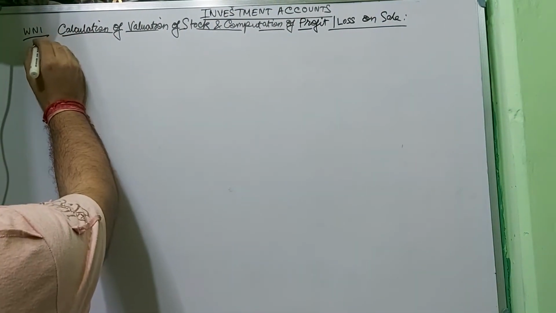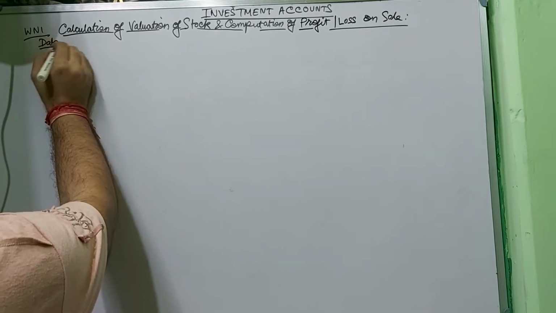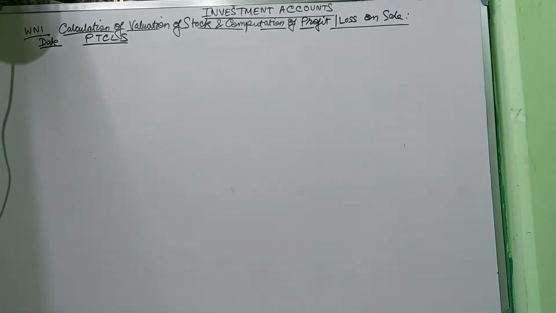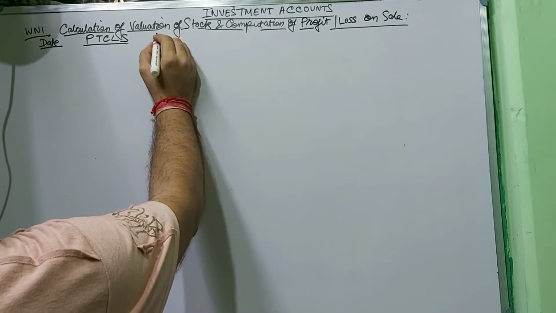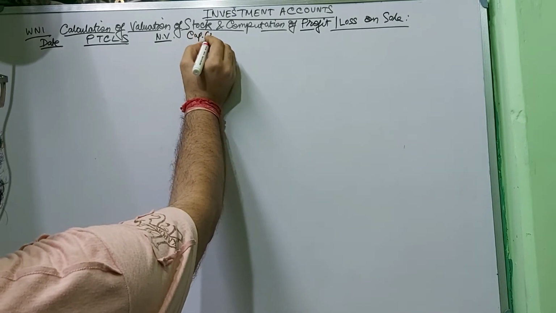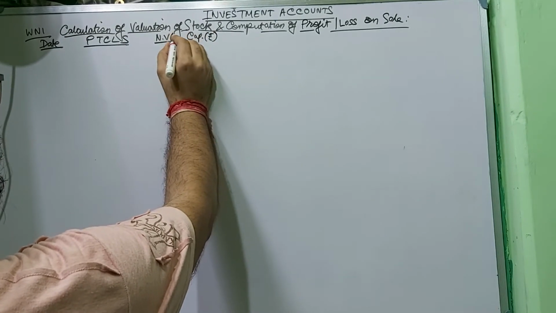What are the columns required? Date column, particulars column, I write it in short PTCLS. Nominal value column, capital value, I am writing in short, all in rupees.